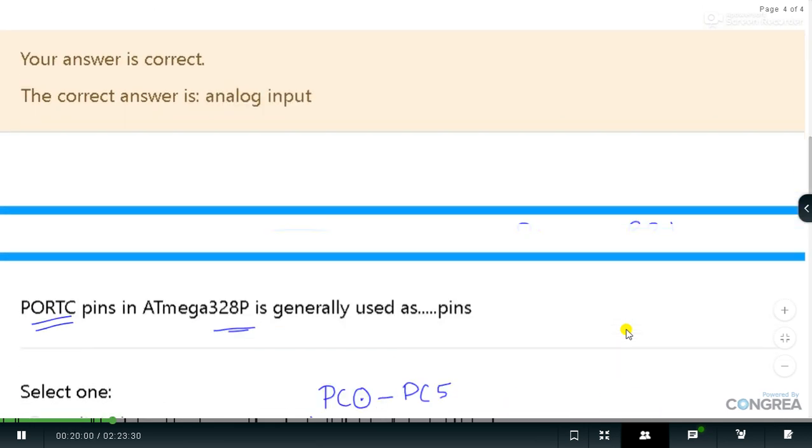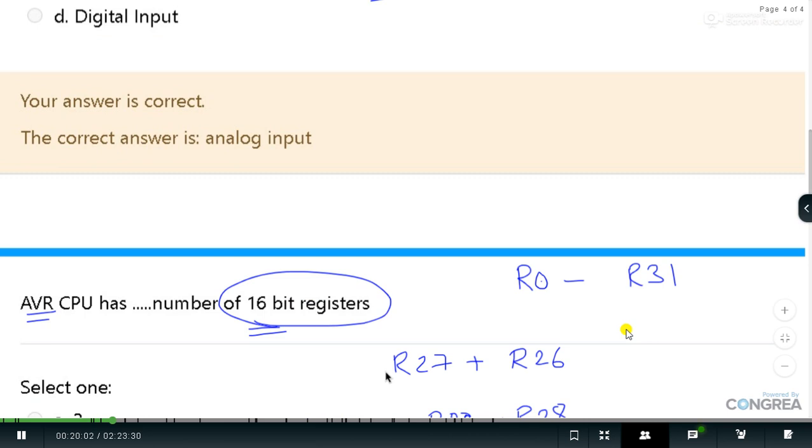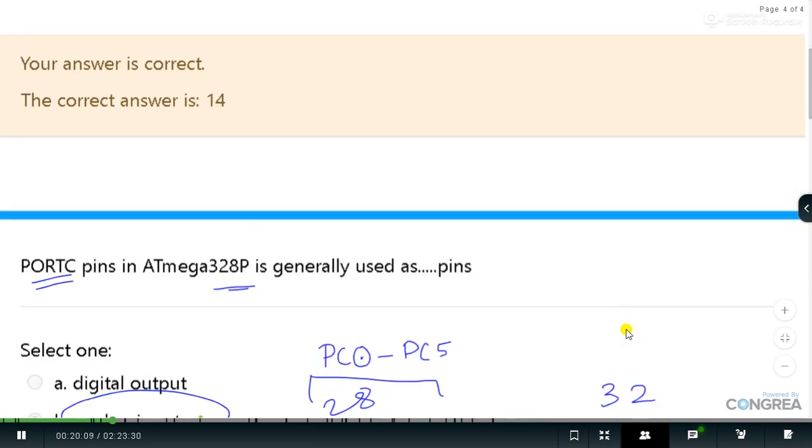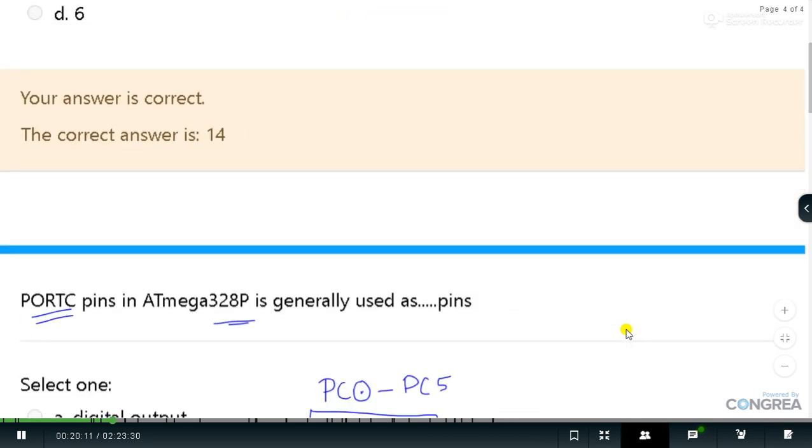So these are the pairs of registers, 8 plus 8, which can be used as a 16-bit register, and these registers are called X, Y, and Z. So there are only 3 16-bit registers available in the AVR CPU.